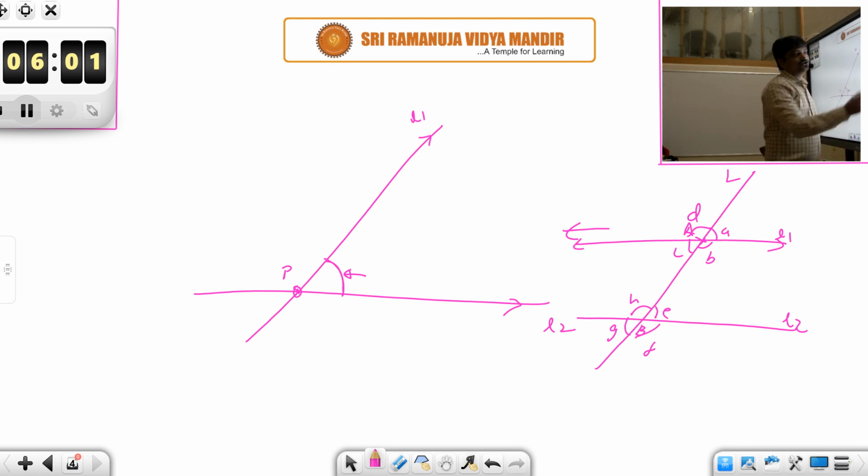You will learn about the relation and properties relating these angles in this chapter.